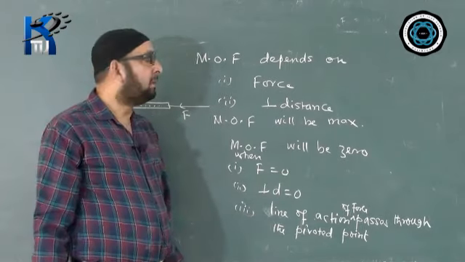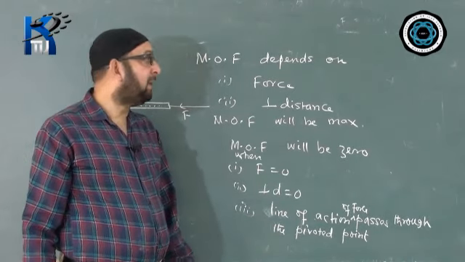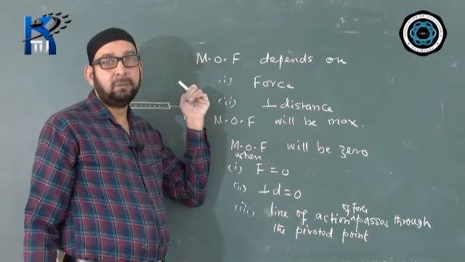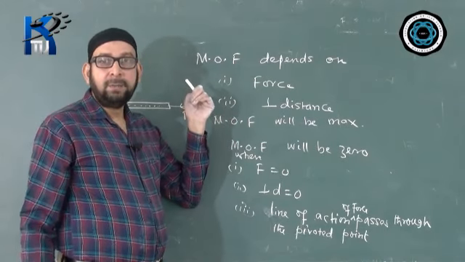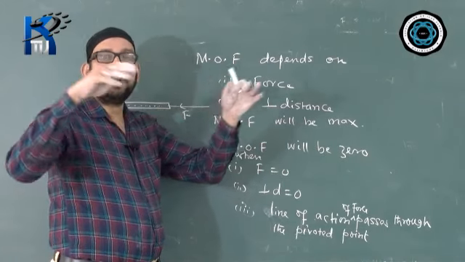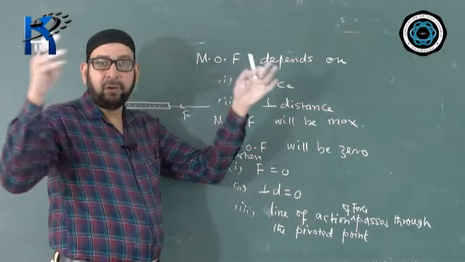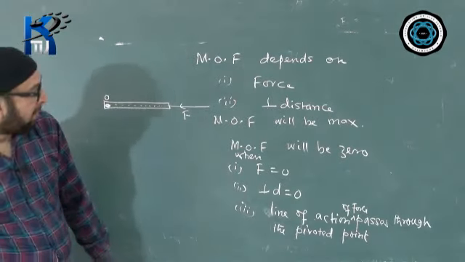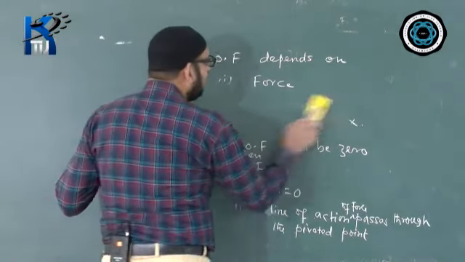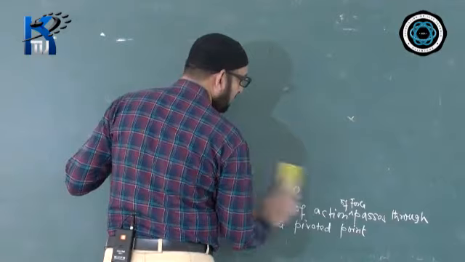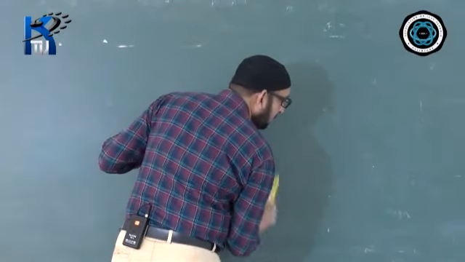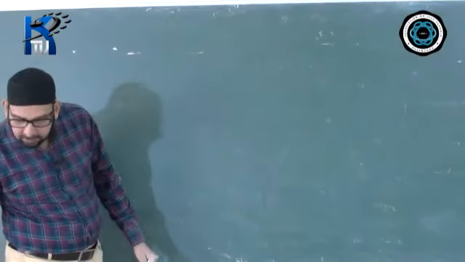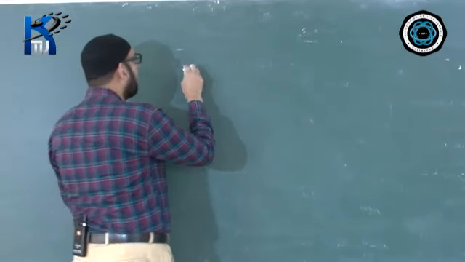Once in the ICSE specimen paper, they had given a diagram. There was a lamina. Lamina means maybe an irregular shape leaf or a sheet of paper. They were asking to calculate the resultant moment of all the forces about a particular point. I remember the diagram was somewhat like this. Exact values I don't remember.